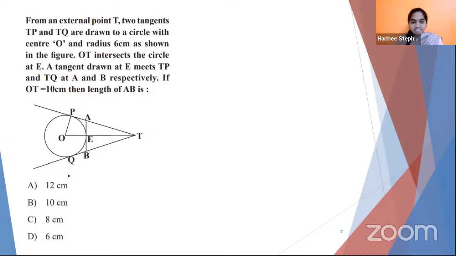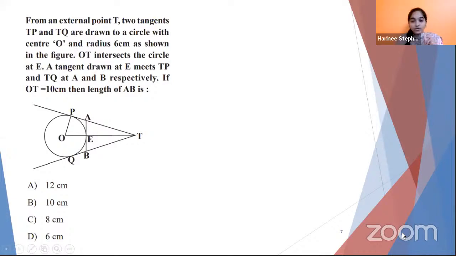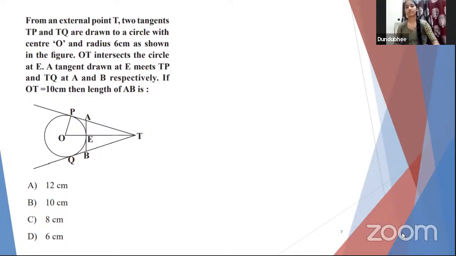And for 10th graders, this is from your current term, right? Circles chapter. There are only two theorems involved. Do you remember those theorems? One is, I'll say, the radius to the tangent at the point of contact makes dash angle. Who can tell me correctly? 90 degree. Very good. We are going to utilize that. And one more theorem says two tangents drawn from an external point are dash. They are equal. So I guess you would have recalled.